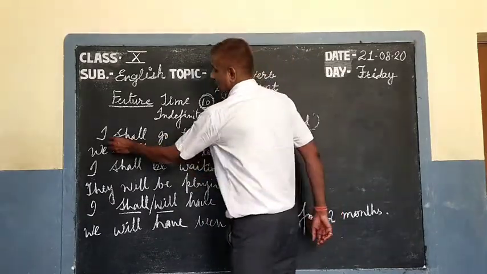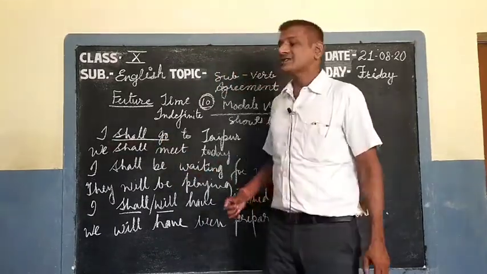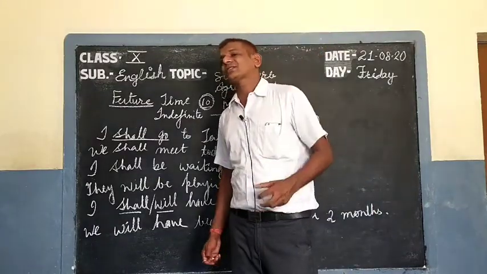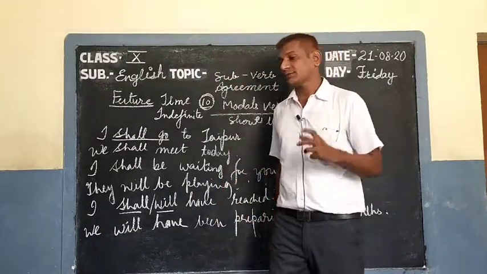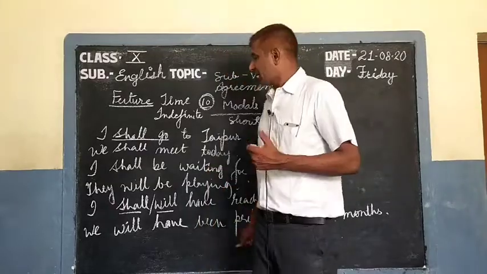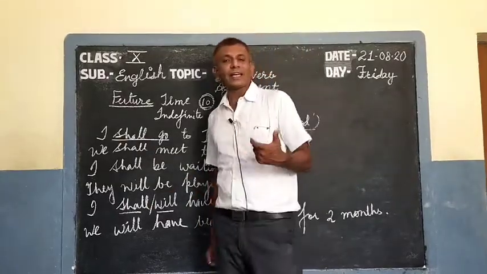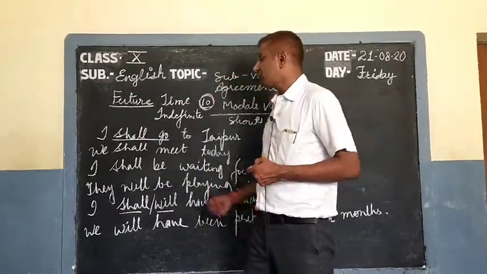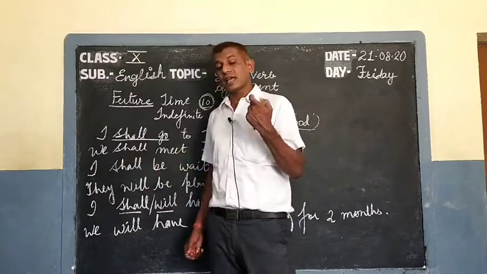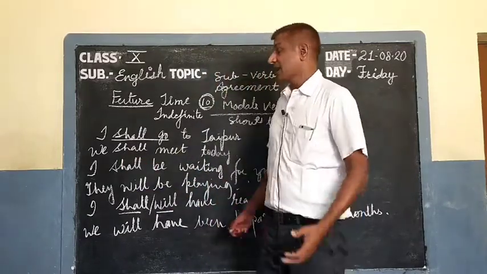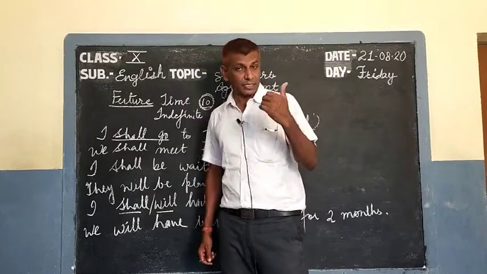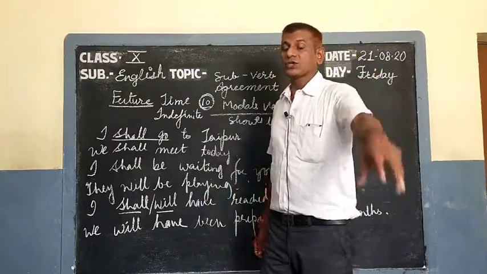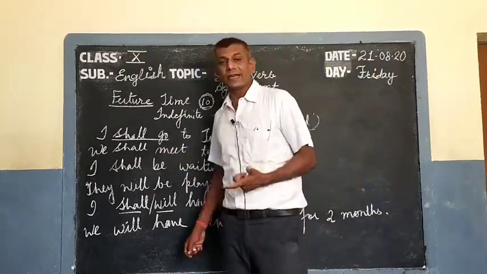I shall go means we use the finite verb and non-finite verbs, if you remember. So here shall is finite. As I told you that the first verb in a sentence is always finite, and after that the verb that comes is always non-finite. So go is non-finite.